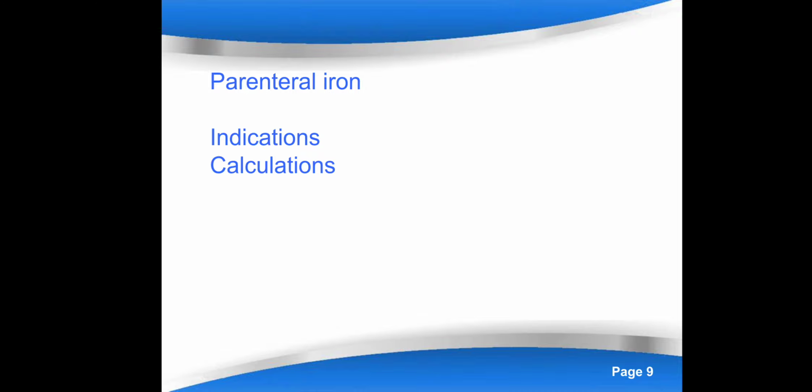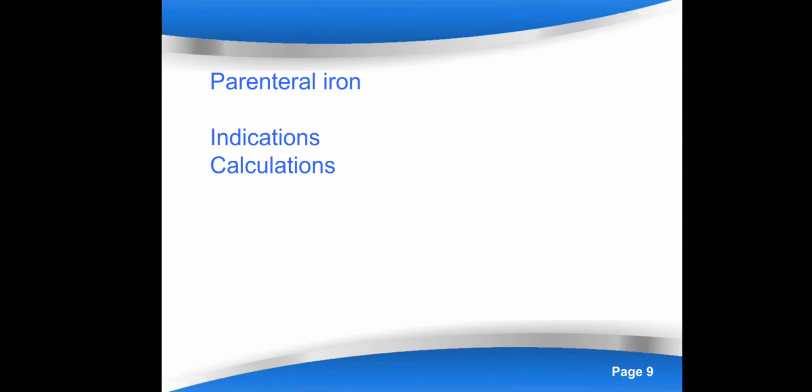If you give a 200 mg tablet 3 times a day, that will provide around 200 mg elemental iron. That is the simple calculation for oral preparations. Giving 200 mg 3 times a day is usually sufficient for treating a patient of anemia.